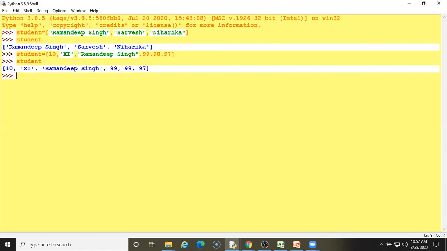See, we can write a string value, we can assign multiple values. See, it is a string type, it is also a string type, and these are numbers. I can also assign a float type. See, I am assigning here a float data type, 9.5, and this is a float data type.